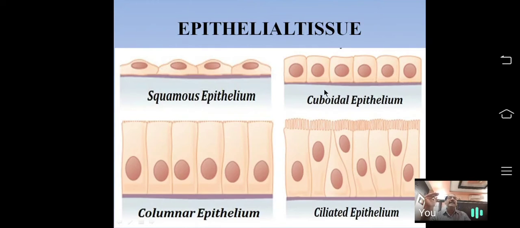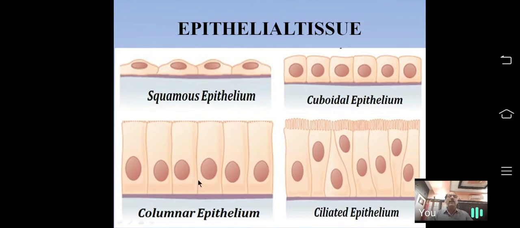The nucleus is large, spherical, and lies at the center of the cell. This tissue is present in the wall of ducts, for example, bile duct. So in all ducts, the wall is made up of cuboidal epithelial tissue.